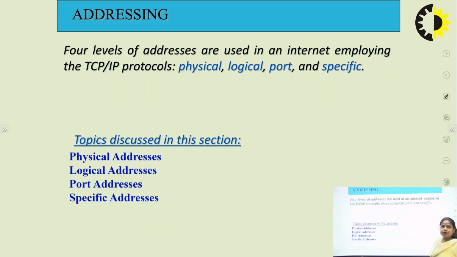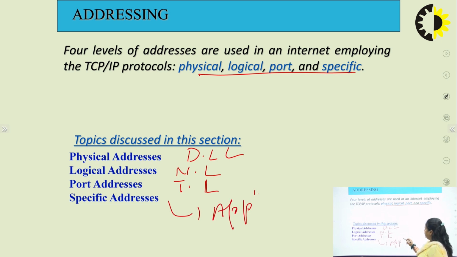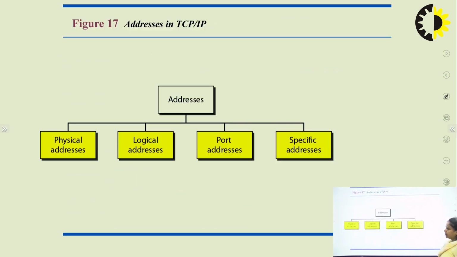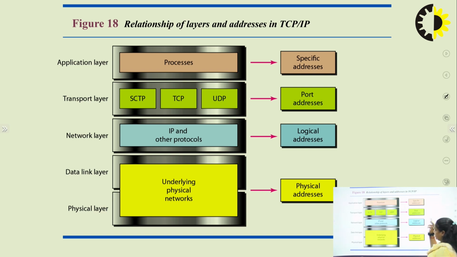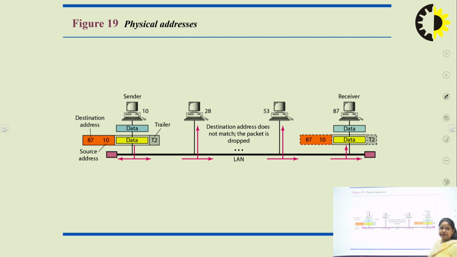The next we are going to talk about addressing. In the case of addressing, there are 4 types of addresses: physical, logical, port and specific addresses. Physical address is on the data link layer, logical is on the network layer, port is on the transport layer, and specific address is on the application layer, right? So these are the 4 types of addresses. First of all, these are the link, as I have already told you. Then finally, we are talking about the physical layer.